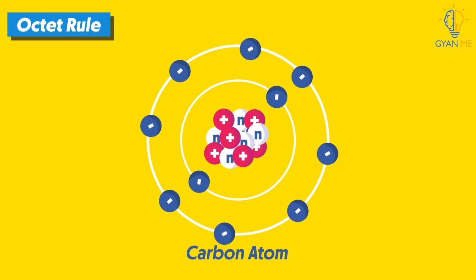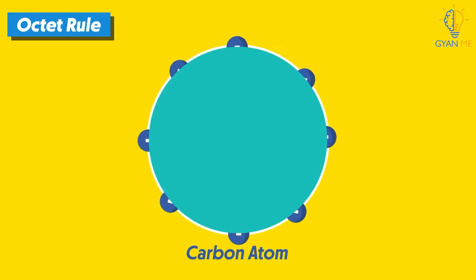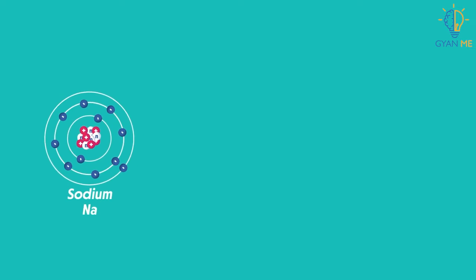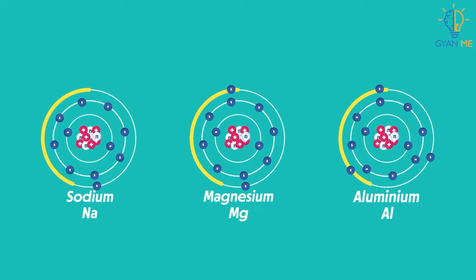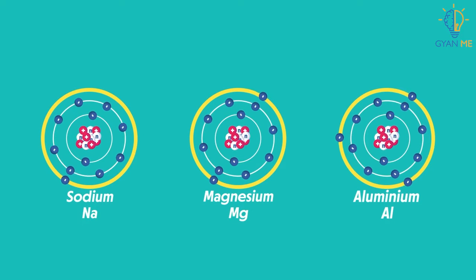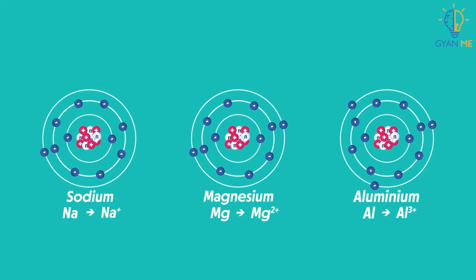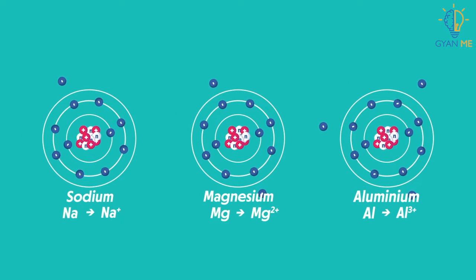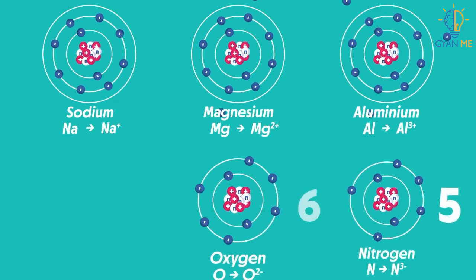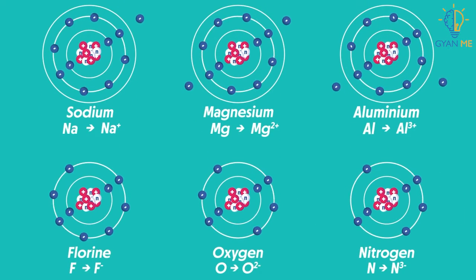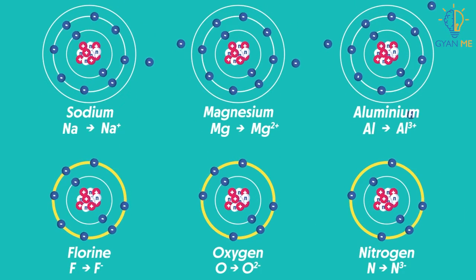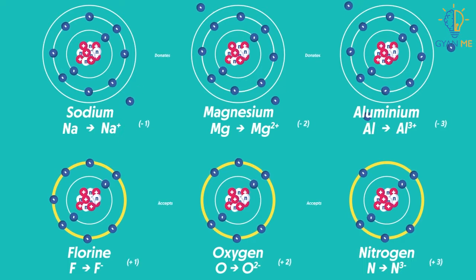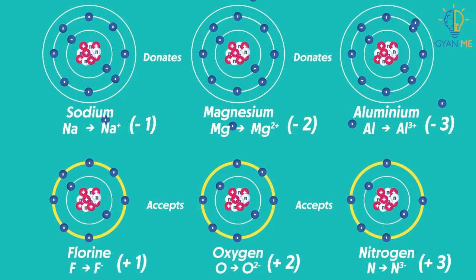So far, in our previous chapter videos, we have seen that atoms of metals have 1, 2 or 3 electrons in the valence orbit. So they tend to lose them to obtain the octet configuration, while atoms of non-metals have 5, 6 or 7 electrons in the valence orbit, and they tend to accept electrons to form an octet configuration.